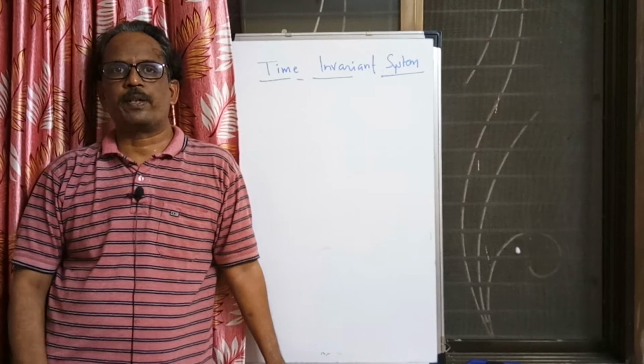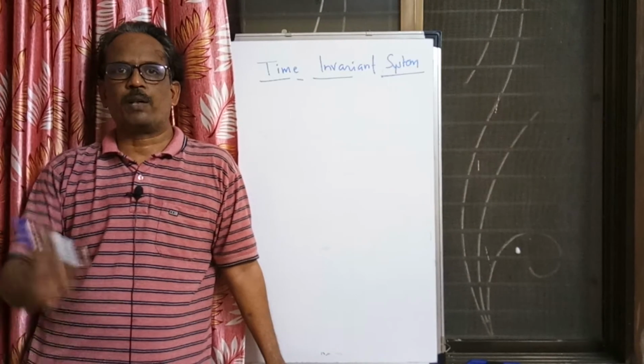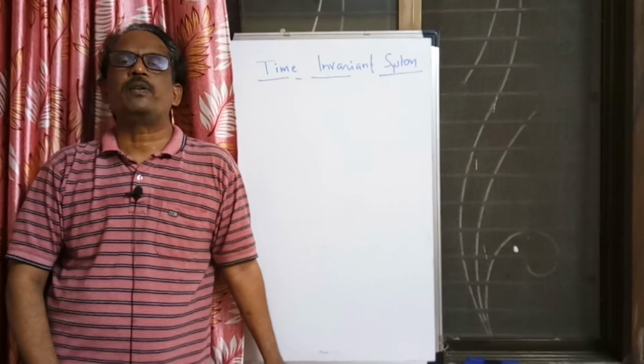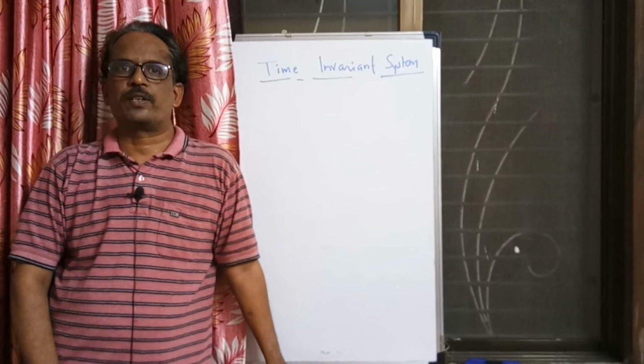And the other property is the scaling property. If you scale one of the inputs in the same fashion, the corresponding output should also scale, then we can say that the system is linear.